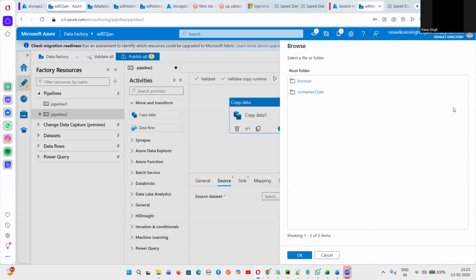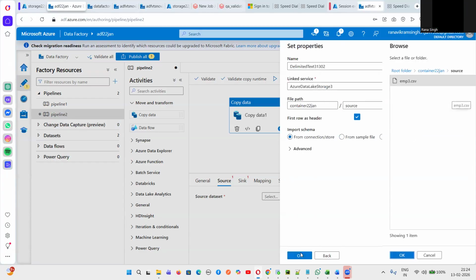So we have to browse, and after browsing it will go to that particular storage account where your files are kept. The storage account will have this container whose name is container 22nd Jan. In that we have one folder called source. In that source we have one file whose name is emp3.csv, and we'll click on OK.